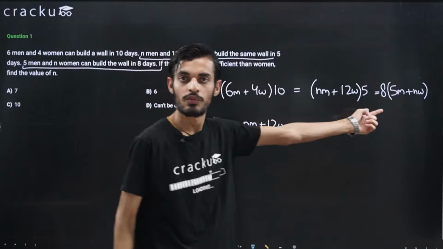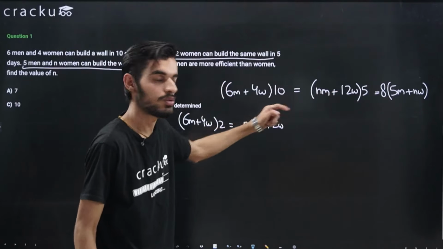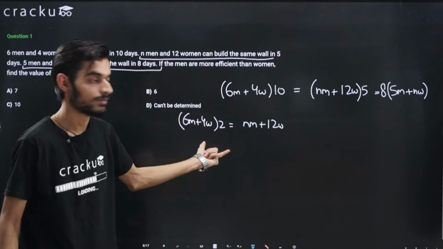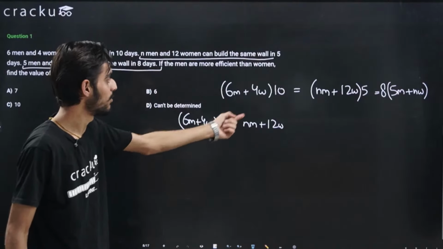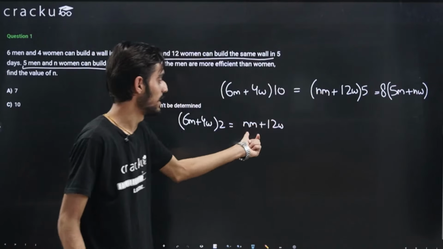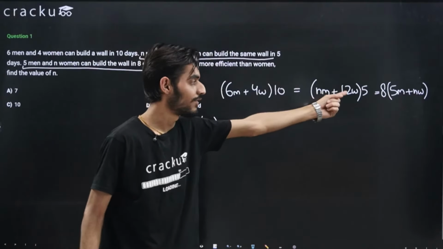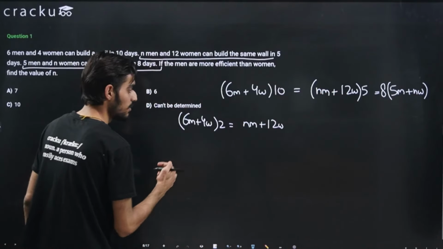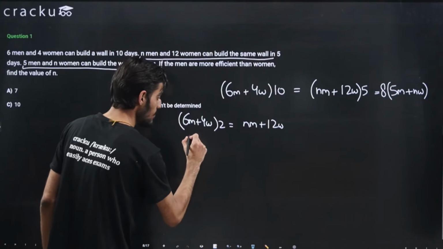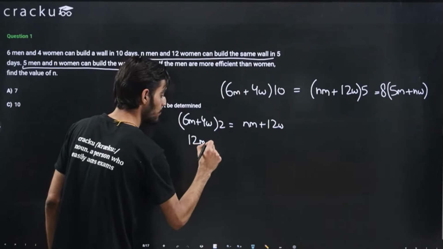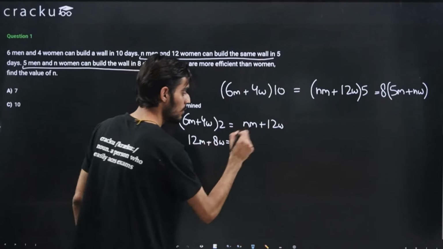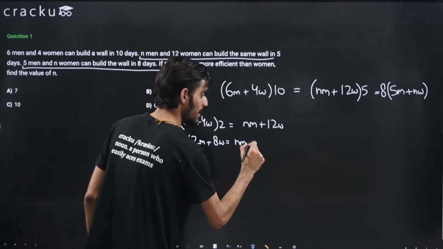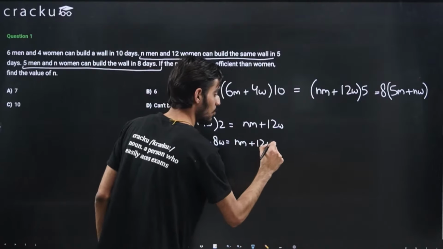Simply solving, this will be 12m plus 8w equal to nm plus 12w.